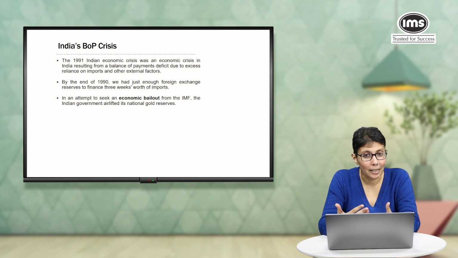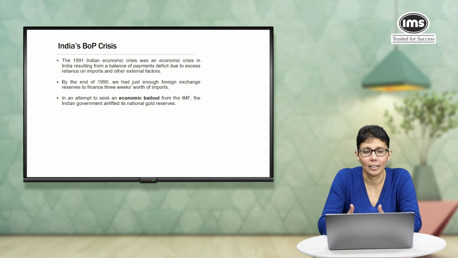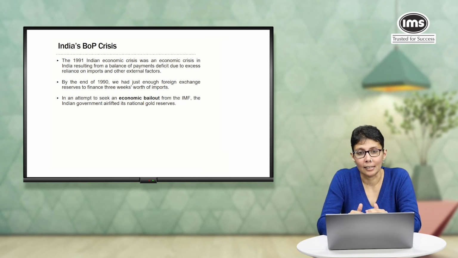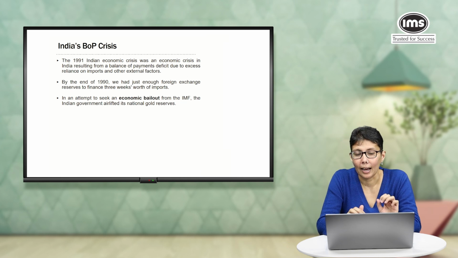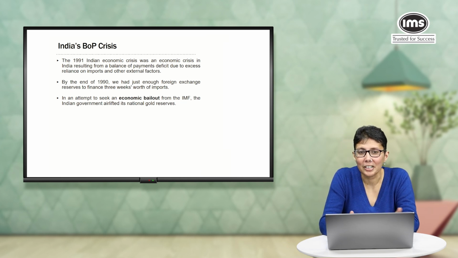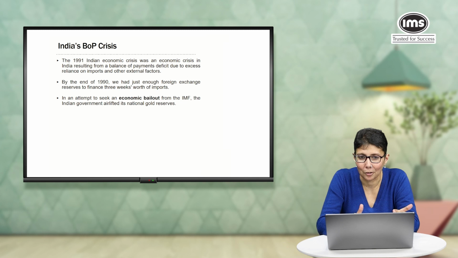But in a moment of crisis, you might go and mortgage that gold in return for money, and that's exactly what our country had to do. Not only that, we had to physically airlift our national gold reserves to the Bank of England and the Swiss bank. And that's an entirely different story that we're going to cover just a few slides down the line.